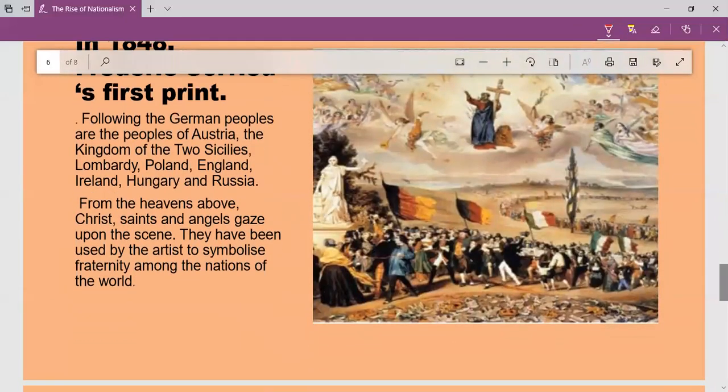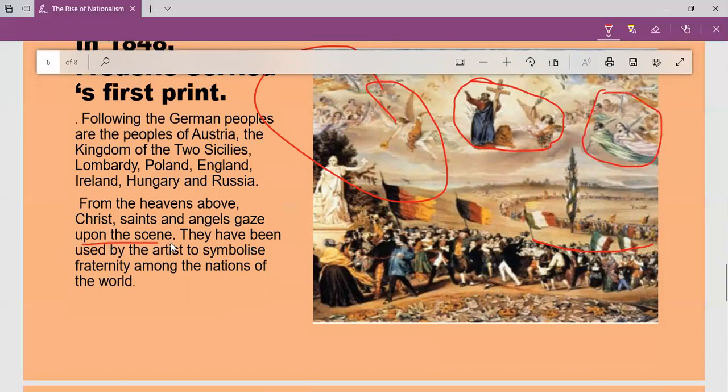And afterwards, you can see the people of Austria, Lombardy, Poland, England, Hungary, Russia, all are European countries. Now on the heaven, that is, the sky is symbolized as heaven. You can see Jesus Christ carrying the cross. Then you can see angels near him. You can see the angels, and they are all gazing from the sky. Gazing means constantly looking from the sky.